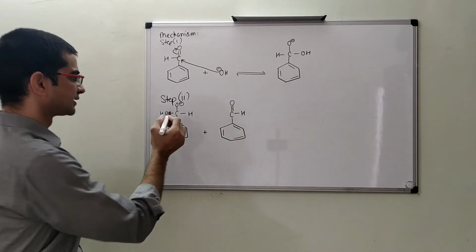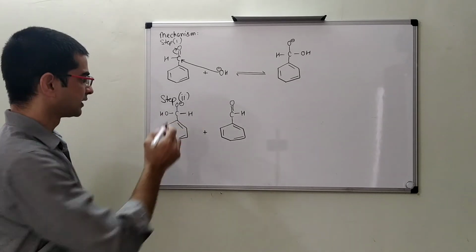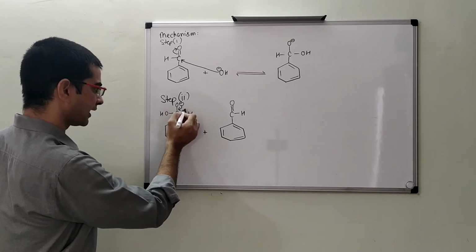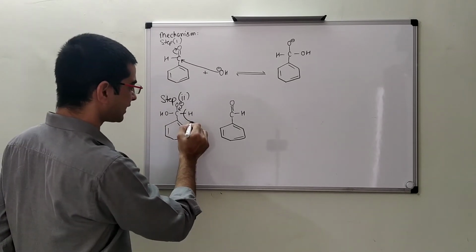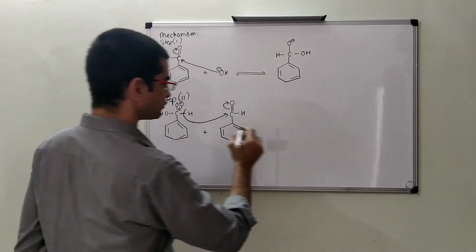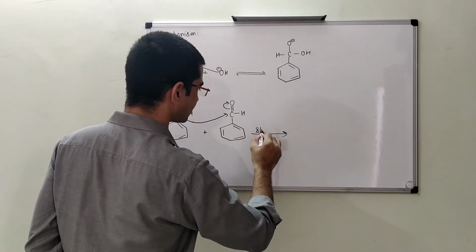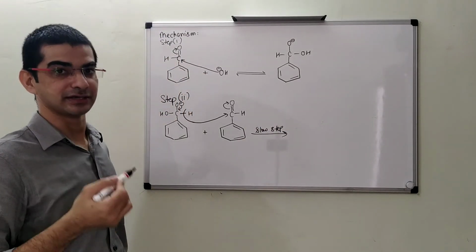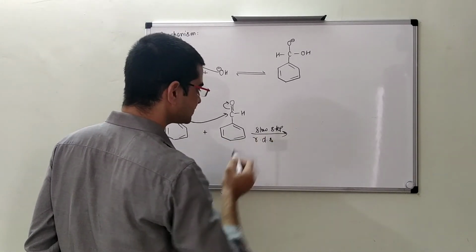Now what happens? This H leaves as a hydride ion. This O minus charge will shift here, and this H as H minus will leave from here as a hydride ion and attack as a nucleophile on this carbon. Okay. So what will be formed? And this reaction is a slow step. That is, this is the rate determining step of this reaction. This is the RDS of this reaction.